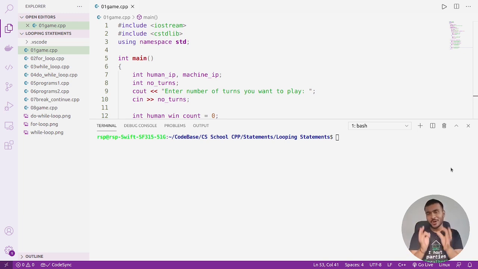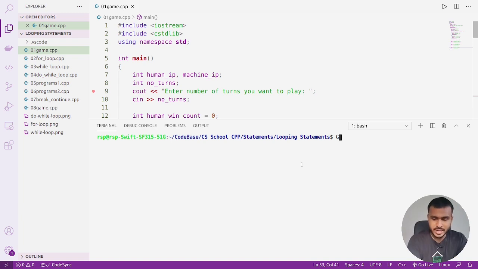Now this module is very interesting. There is one more reason for that, and the reason is we are going to build one very interesting game by the end of this module. Let me quickly show you the game that we are going to build. For that you can see my VS Code is already on. I have created one small game which we will be building by the end of this module. Let's quickly run this game and I'll show you how it is going to work.